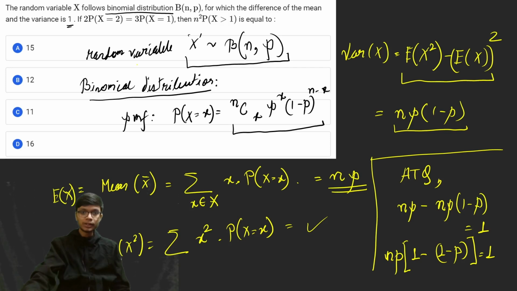Along with this, it is also mentioned in the problem that 2 times the probability of x equal to 2 is equal to 3 times the probability of x equal to 1.